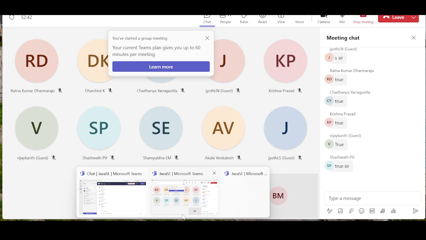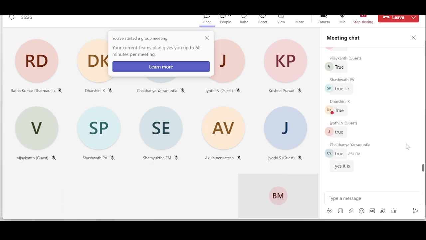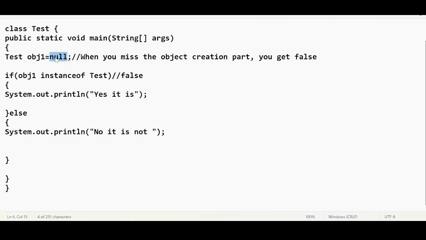Making sense? This is one thing that you have to remember. Everyone, are you getting this? The moment you say null, definitely there is something wrong. It is an incomplete thing. The object is not at all created, but you want to check the instance. The right hand side part is not an object creation part. We are assigning a null value to this reference.